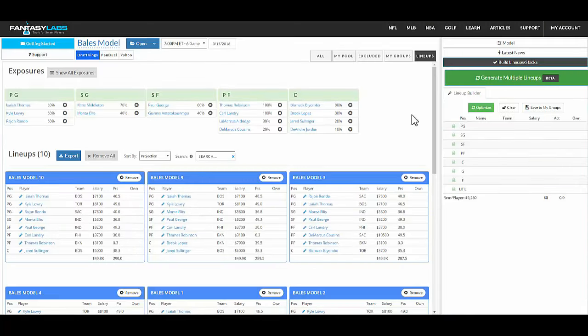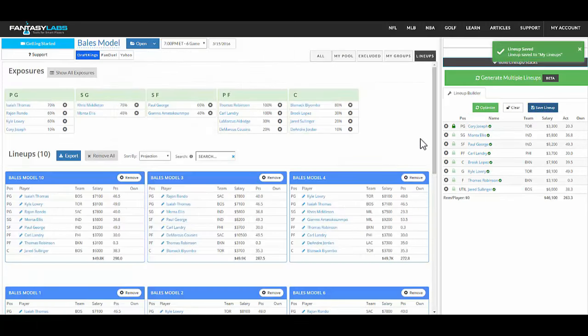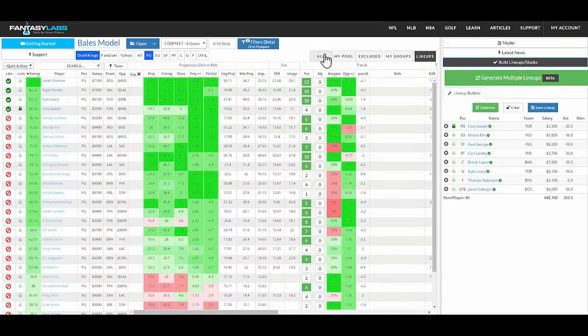Save it. It'll go to the lineups tab, which is new. You can see all the exposures, export. You can also edit now, completely new. So if we don't like Isaiah Thomas here, we can edit. He'll be removed. It'll go back into the lineup builder, and we can plug a different player right in there, save the lineup, and you're good to go. Can really quickly edit and just get these lineups right to the daily fantasy site.